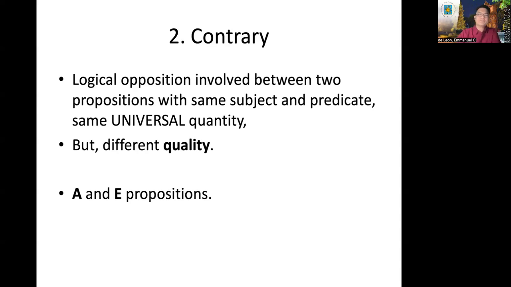Next opposition is what we call contrary. It is a logical opposition involved between two propositions with same subject and predicate. Mahalaga yun lagi ha. Same subject and predicate. Same universal. You need to remember, contrary, it involves universal propositions, A and E. Same universal quantity, but different quality. If such is our definition, it is between A and E and vice versa.